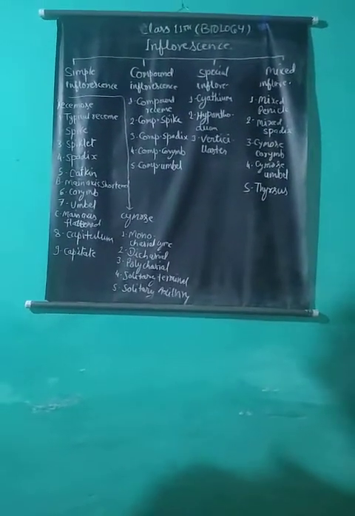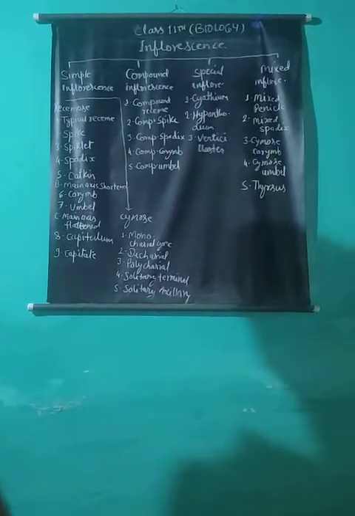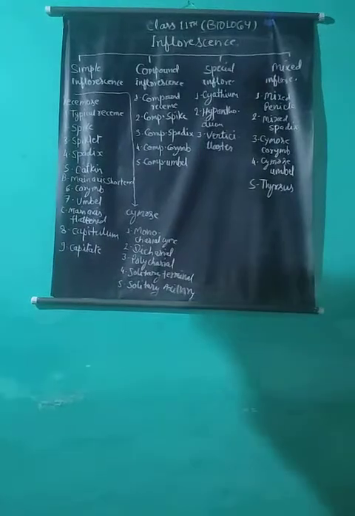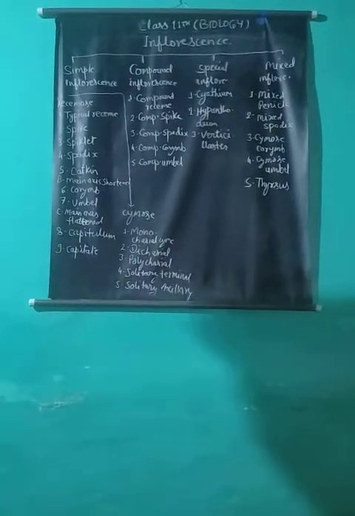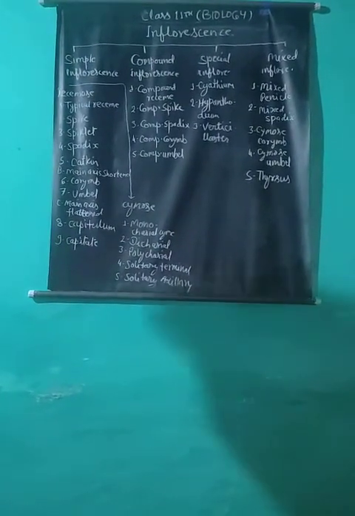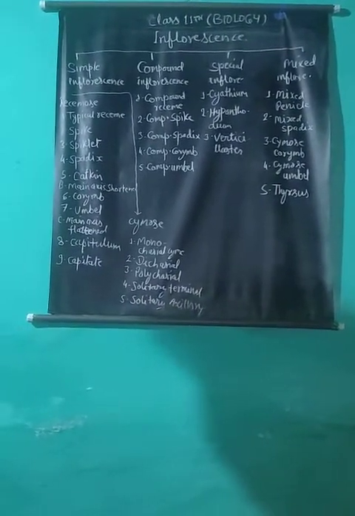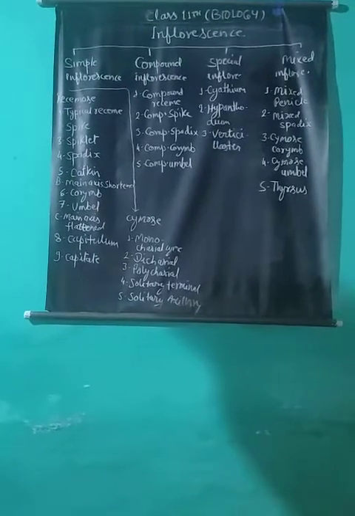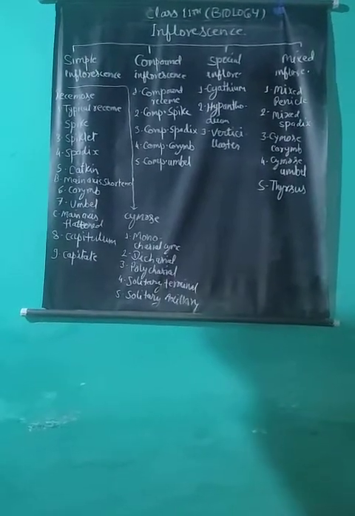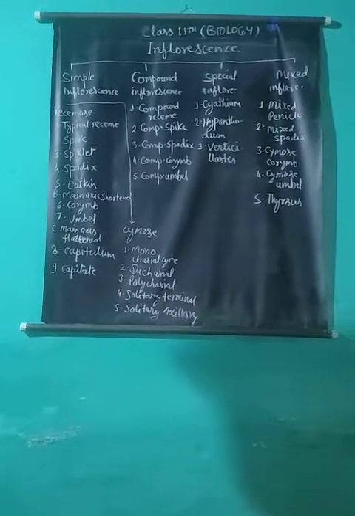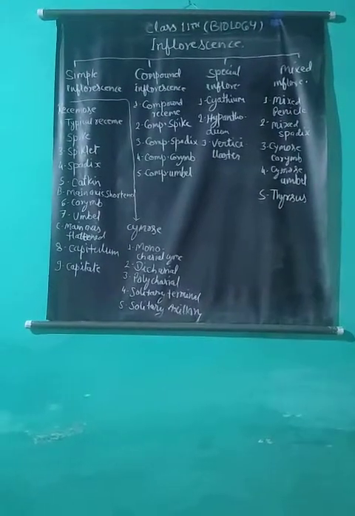Class 11th Biology, Chapter 8, Morphology of Angiospermic Plants. Now, inflorescence. In case the flowers develop in a group, these show a definite arrangement. The systematic arrangement of flowers and mode of distribution of flowers on the aerial plant axis is called inflorescence. The axis of inflorescence is termed the peduncle.